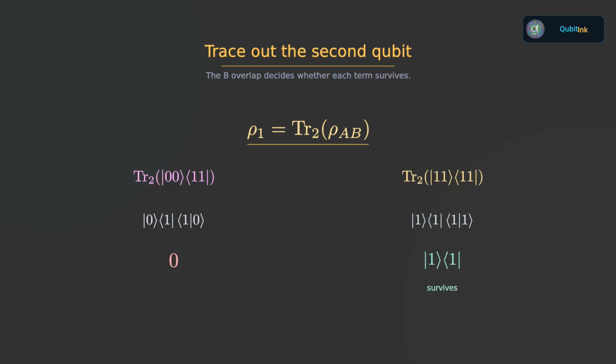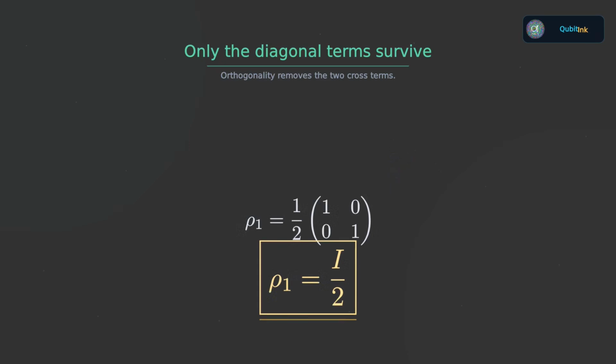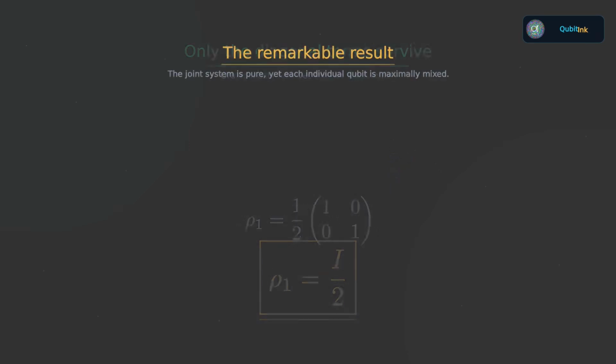So after tracing out the second qubit, only 2 terms remain. We obtain 1/2 times the projector onto 0, plus 1/2 times the projector onto 1. And in matrix form, that is simply 1/2 times the identity. So the reduced density operator of the first qubit is I/2. This is a remarkable result, and it is worth thinking about carefully.